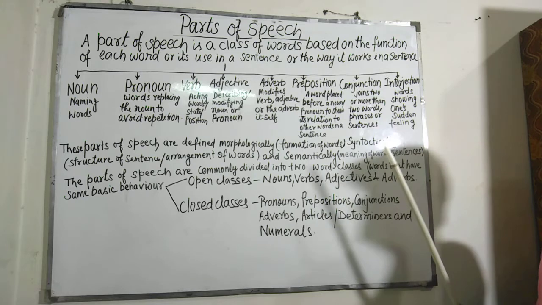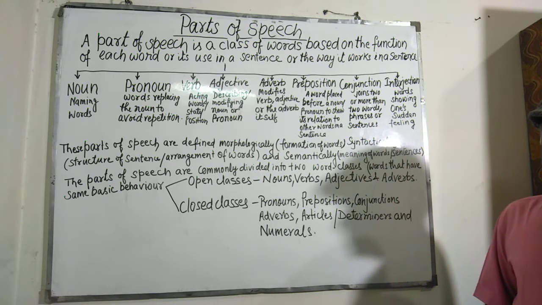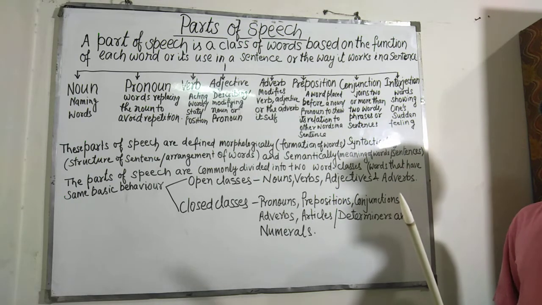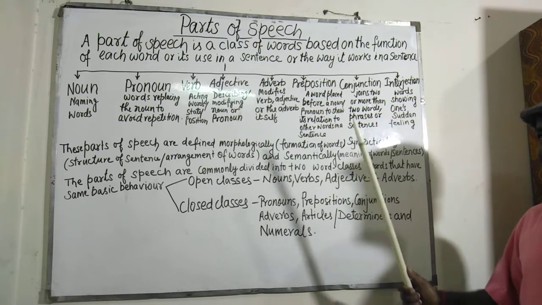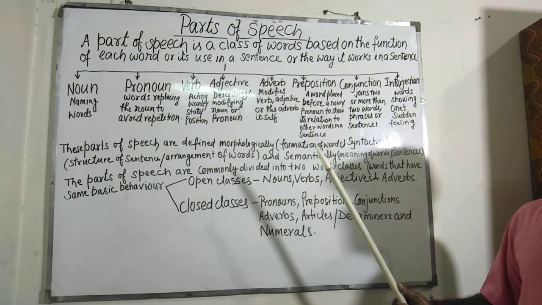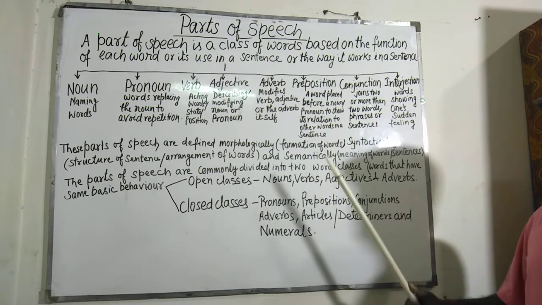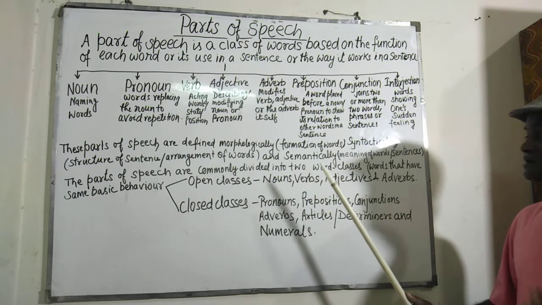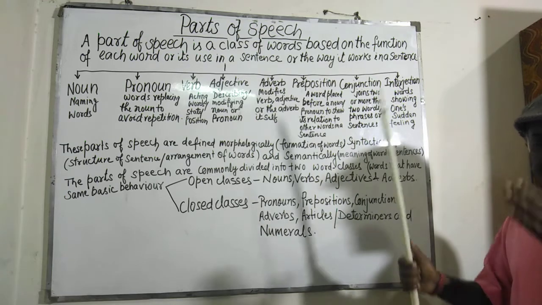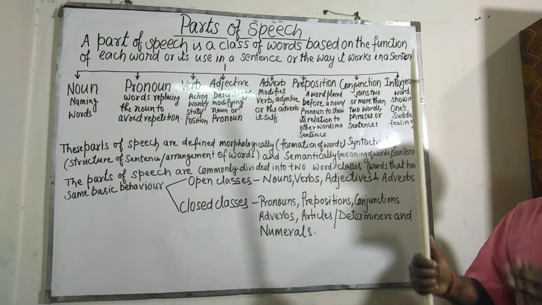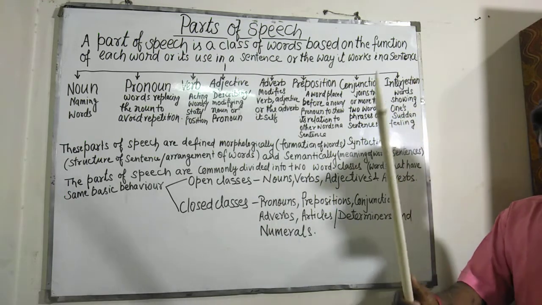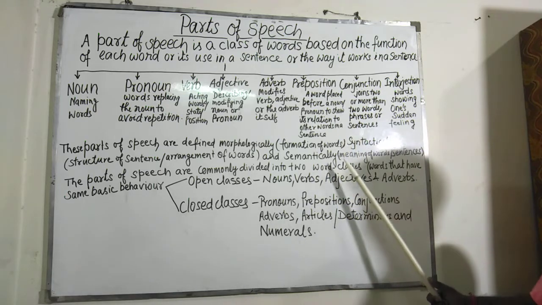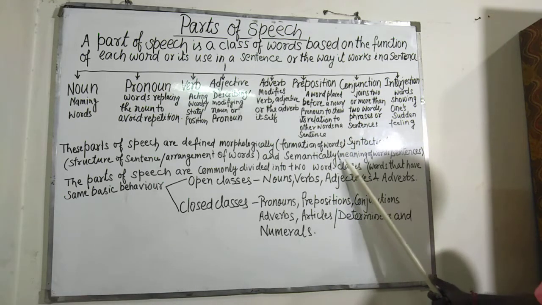Suppose I say this is a table. Here table indicates a material noun, but if I utter he tabled the scattered things, that means he kept the scattered things properly on the table. This is semantical.